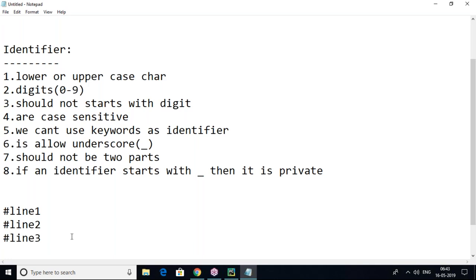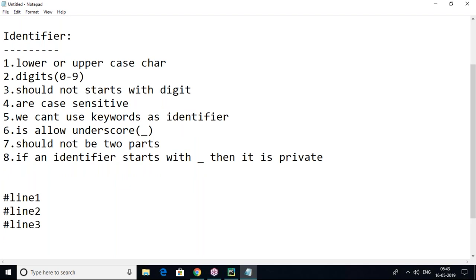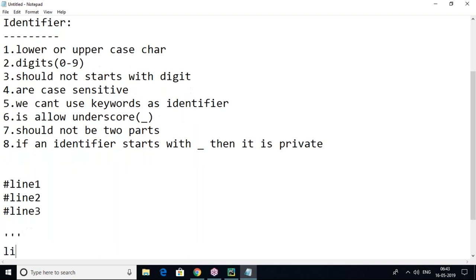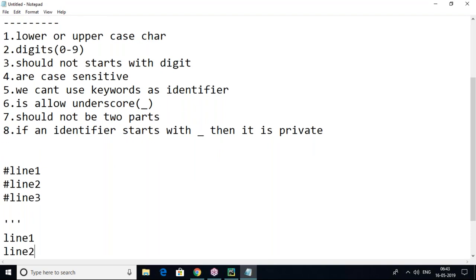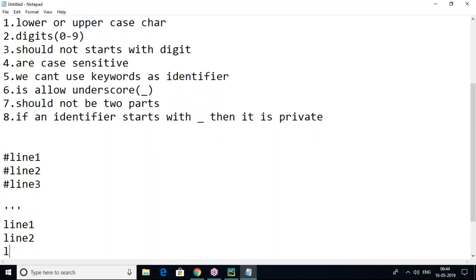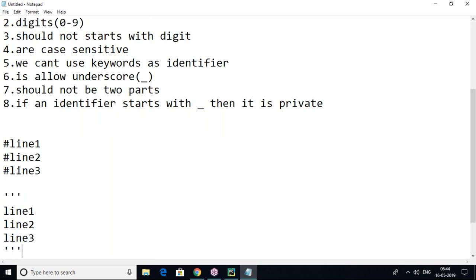That is single line comment. But if I want to comment 10 lines, then you can use a multi-line comment. Line 1, line 2, line 3, like this. It starts with triple quotes and ends with triple quotes. So your comment section is a multi-line comment like this. Multi-line comment is like this, single line comment is the hash symbol.